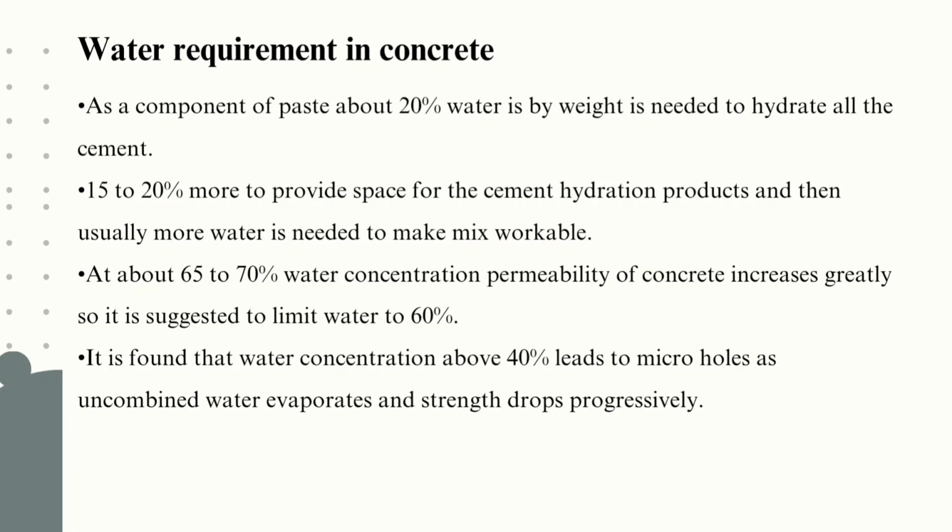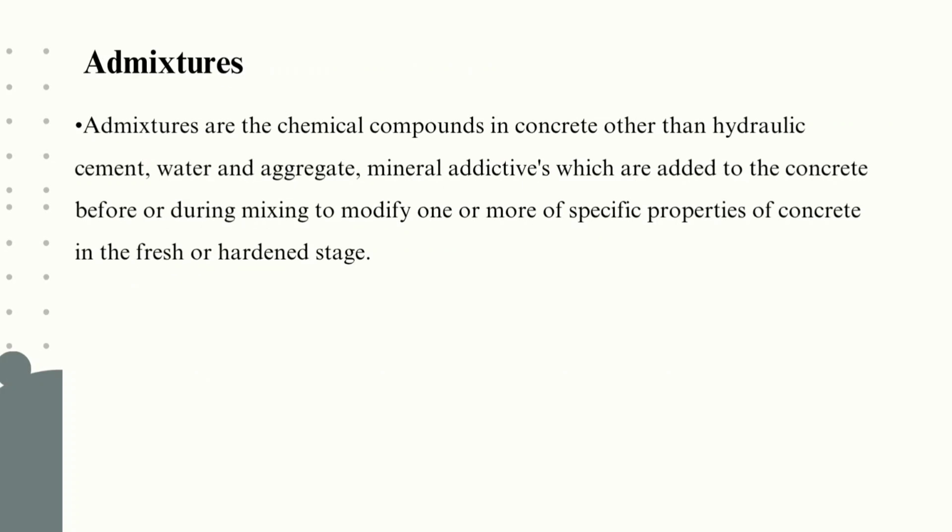the strength drops progressively. Admixtures. Admixtures are nothing but chemical compounds in concrete other than the hydraulic cement, water and aggregate. Mineral additives which are added to concrete before or during mixing to modify one or more specific properties of concrete in the fresh or hardened stage.